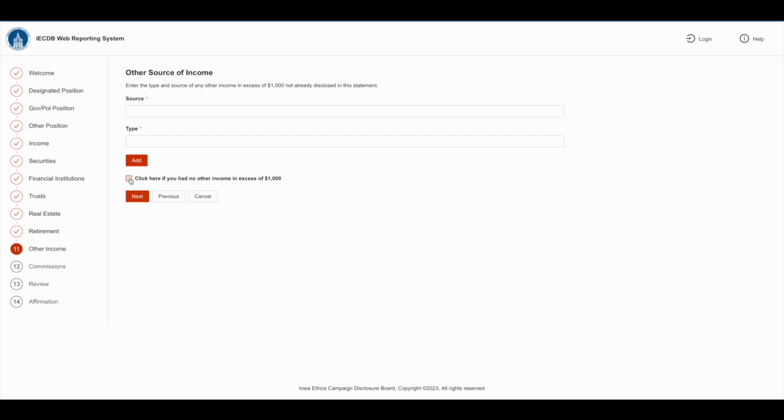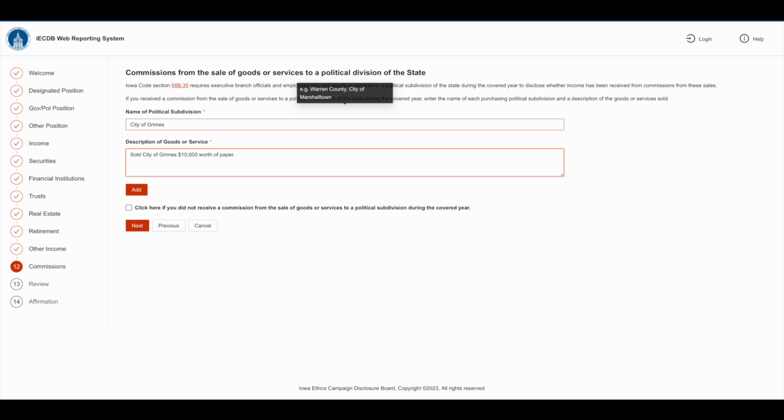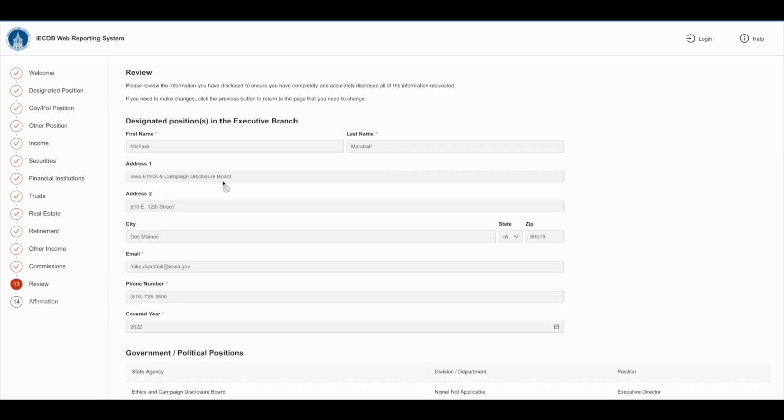And if there are any other miscellaneous sources of income, put it in this category. For an example, let's say that as regional manager of Dunder Mifflin, we sold a good or service to any other political subdivision of the state for the year 2022. Let's say we sold the City of Grimes some nice Dunder Mifflin paper. We'll put that description in this box and we'll click Add yet again. And then we'll move on to the final stage, which is a review.